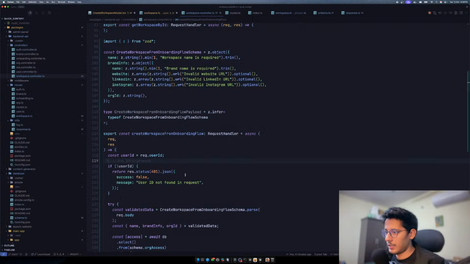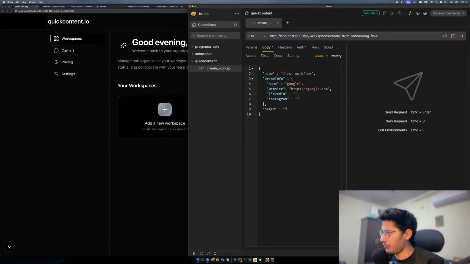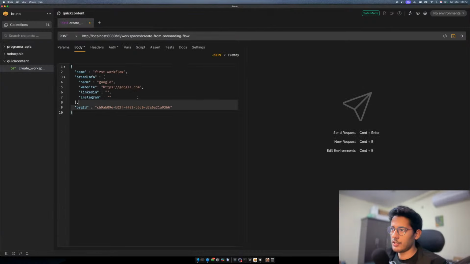Okay, what was I doing? I am completely lost. Okay, so here, we will supply the org ID, and we should be able to create a workflow from this.